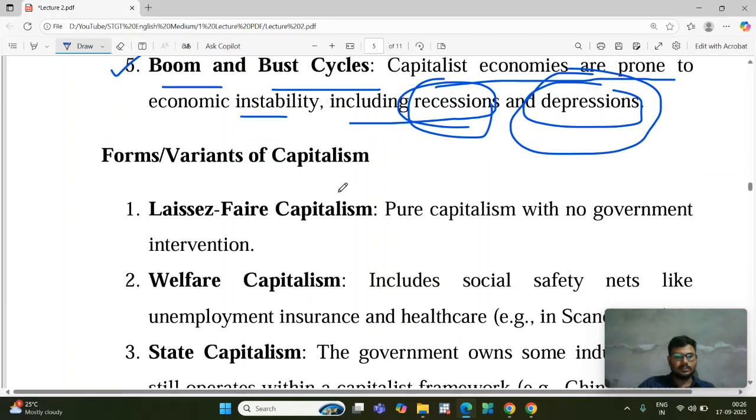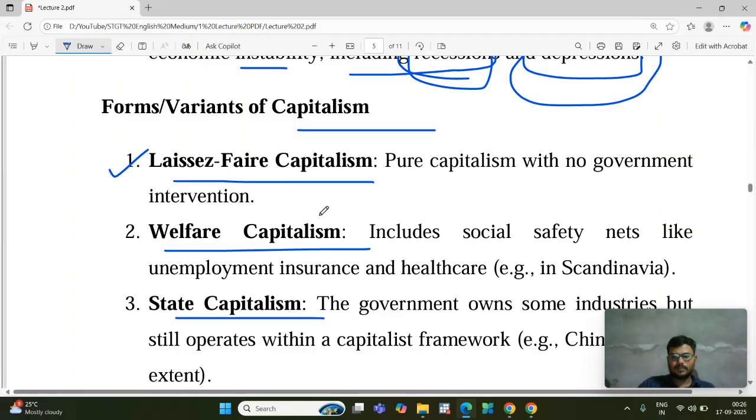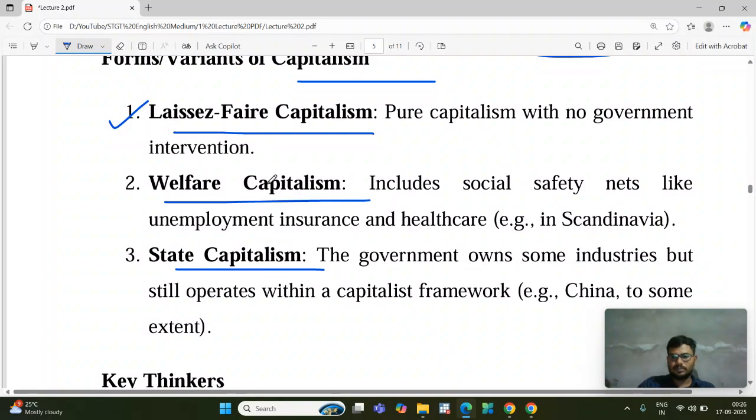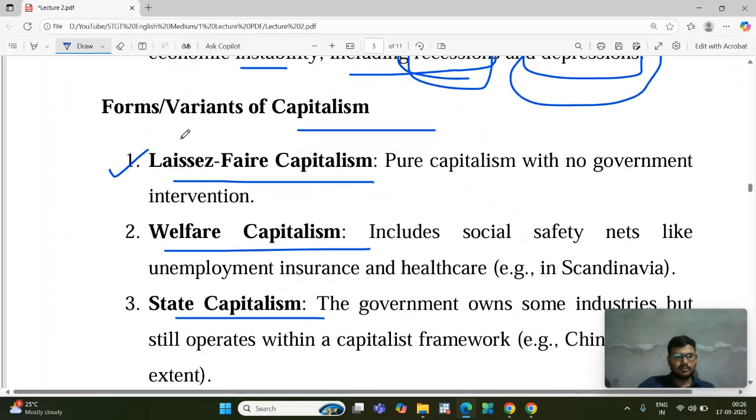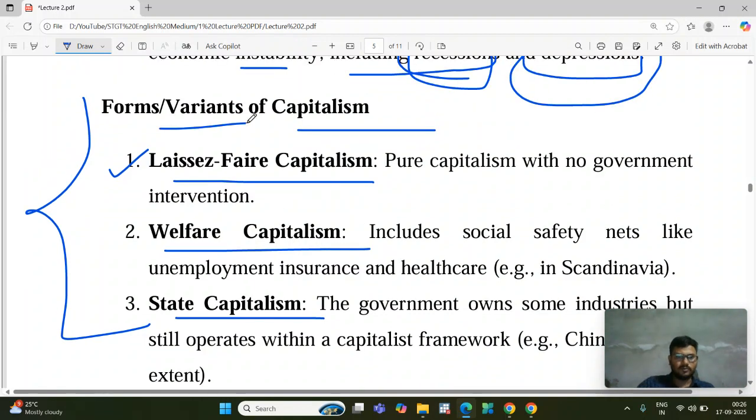Next, we can see the forms of capitalism. First is laissez-faire capitalism. Next is welfare capitalism, then state capitalism. This part you can just read from the exam point of view. That part is not that important for your exam. You can just read these things only.